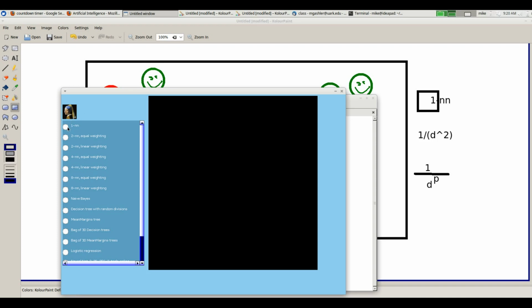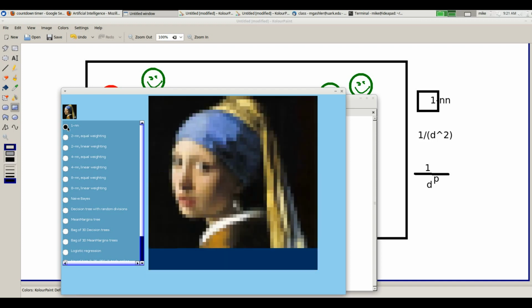If we take all the pixels in this image as data points, and then we come to this great big black field here, and I spread those pixels evenly around this field, it's like I have all these points where I know the color of the pixel, right? And I'm going to use k and n to interpolate the values in between them. Does that make sense? Okay, if I use 1 and n, here's what I get.